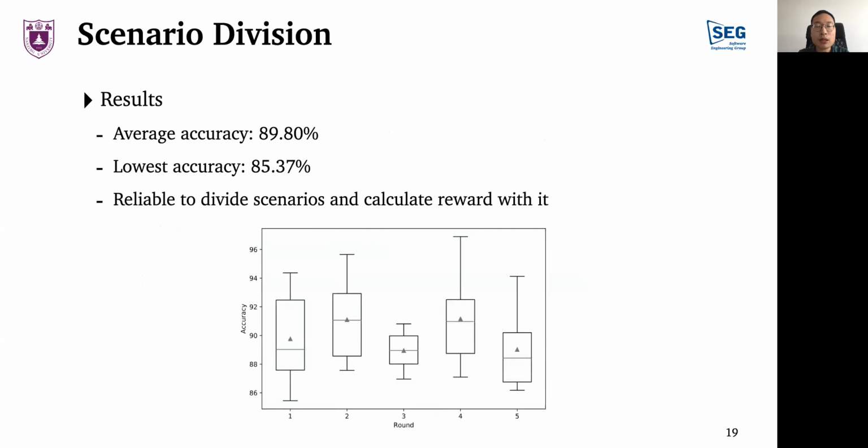This is the box plot of the results. It can be seen that our neural network has a high classification accuracy rate, and it is feasible to use this model to divide the states and give rewards.